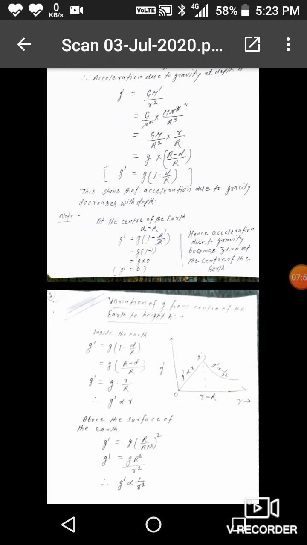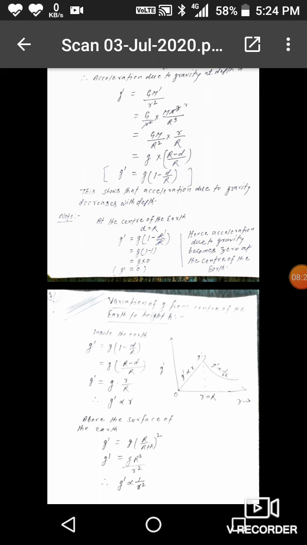Now at the center of the earth, d is equal to R, so g' is equal to g (1 minus R by R), that is 1 minus 1, that is 0. Therefore g' is equal to 0. Hence acceleration due to gravity becomes 0 at the center of the earth. Now I am going to discuss how g will vary from the center of the earth to height h.